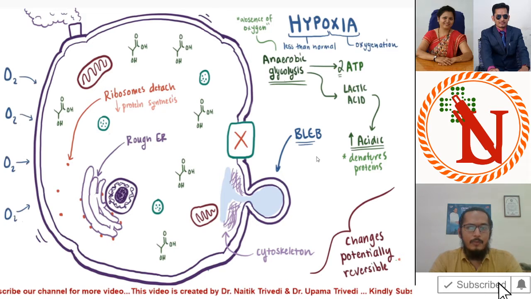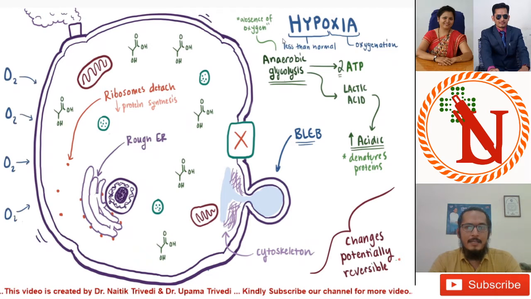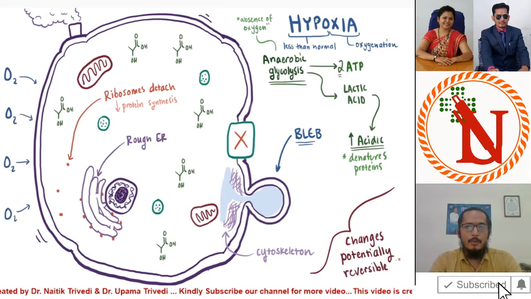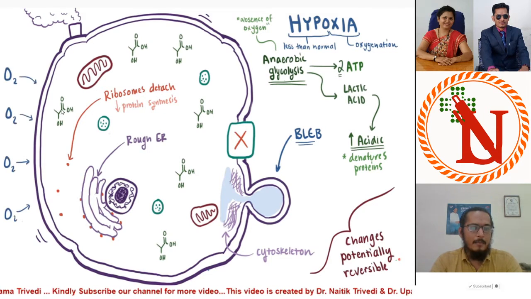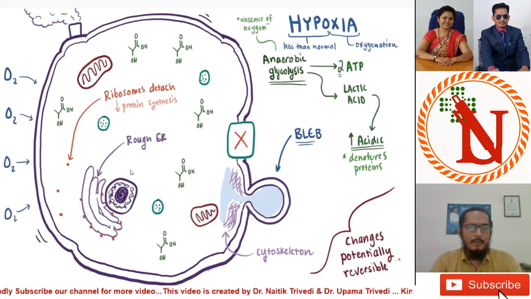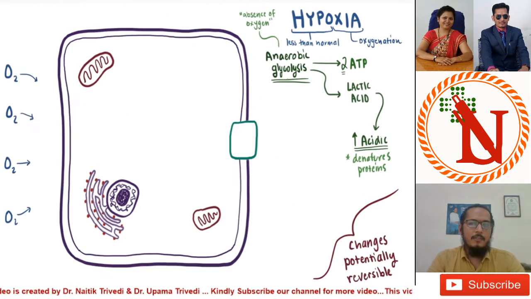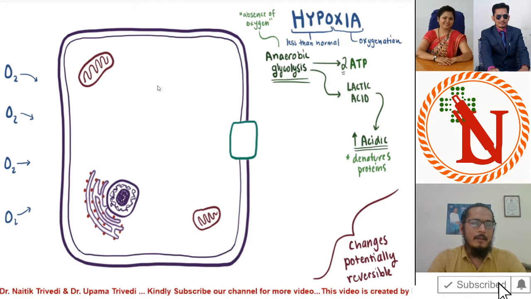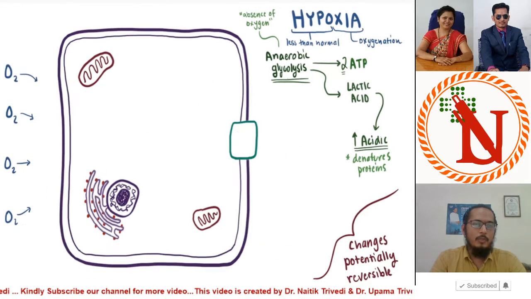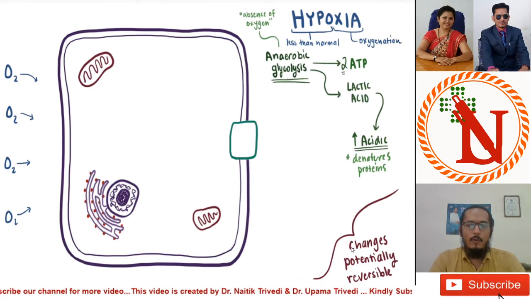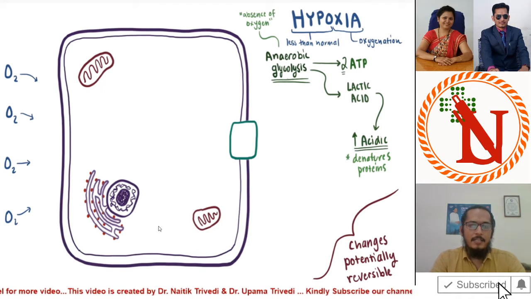I told you that these are reversible processes. They arise from the hypoxic condition, but when the stimulus is removed and the cell starts getting oxygen again, what will happen? It regains its original position. That's why this process is known as reversible cell injury. Here you can see when a cell is able to get oxygen again, it goes from the damaged state back to the normal size. That's why it is known as reversible cell injury.